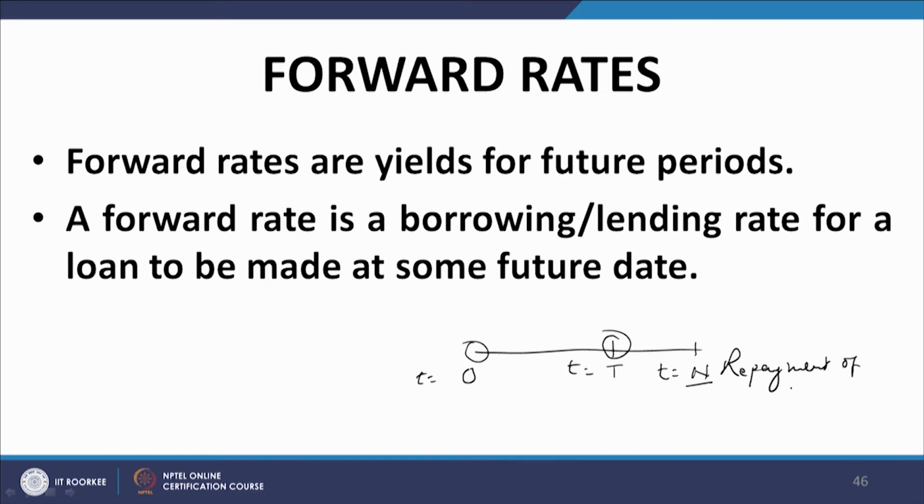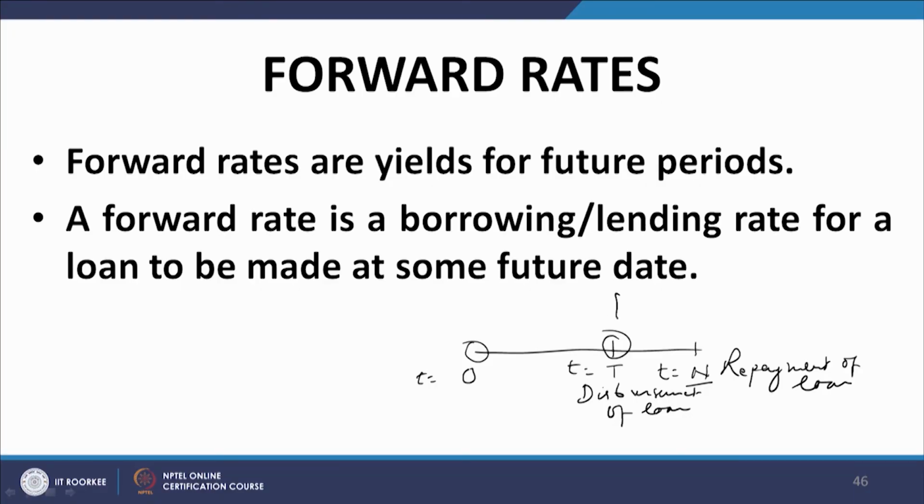this is repayment of loan, this is disbursement, so that loan is disbursed at t equal to capital T, it is repaid at t equal to n. Both these dates, I repeat, I reiterate, this point and this point are agreed at t equal to 0, and not only are these two agreed at t equal to 0, the interest rate FTN is also agreed at t equal to 0.